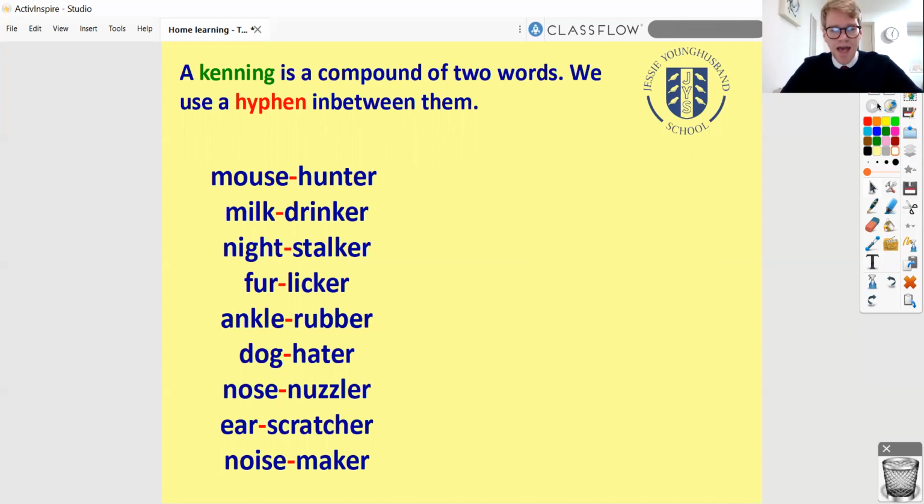So there's not a full space. There's not a finger space like we might normally do. We've not pressed the space bar there. It's stuck together with a little bit of sellotape called a hyphen. And that connects those two words together. And this is what we're talking about when we're using a kenning. It's sticking two words together.